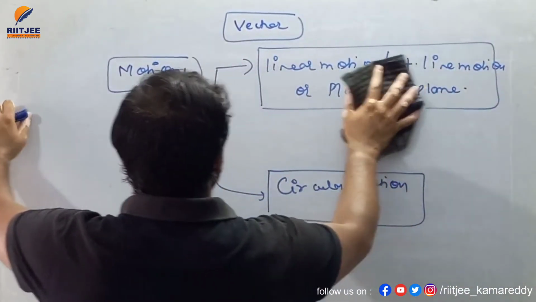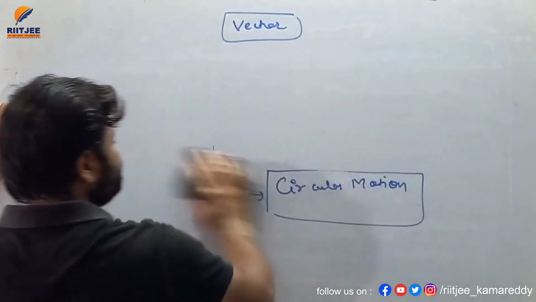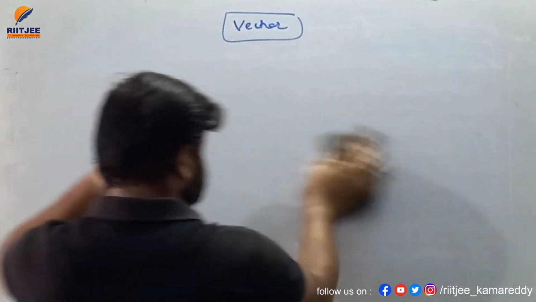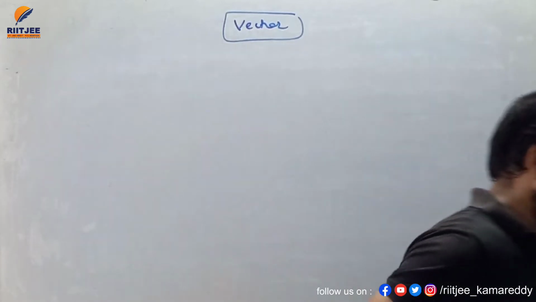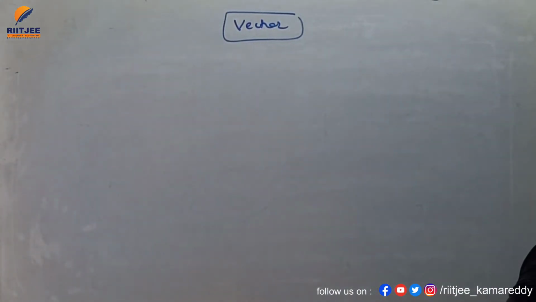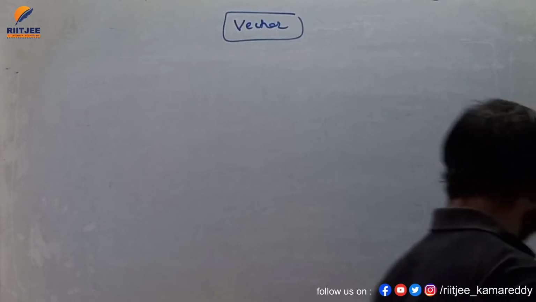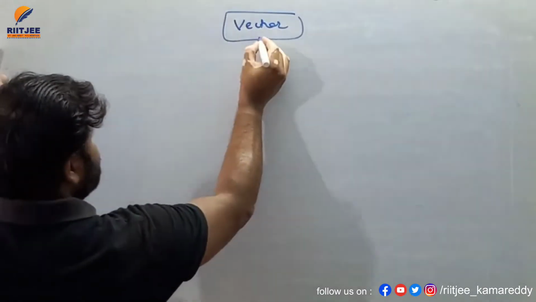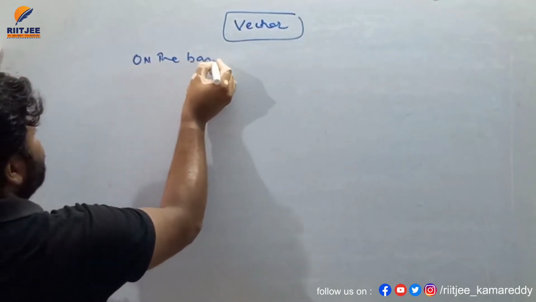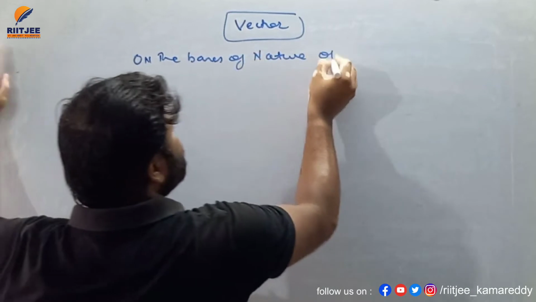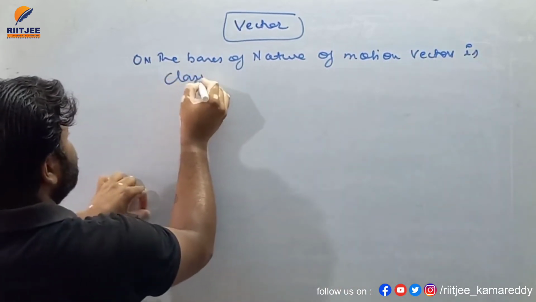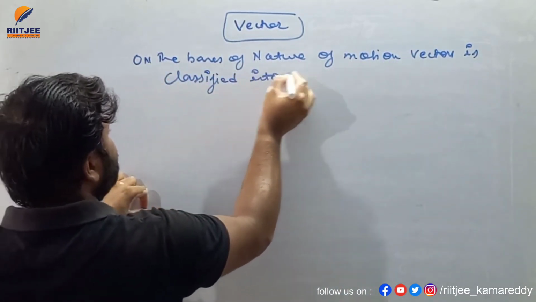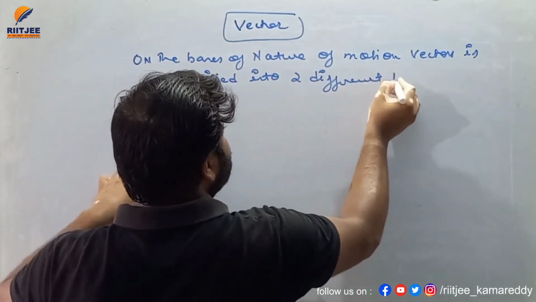Write down, on the basis of nature of motion, vector is classified into 2 different types.